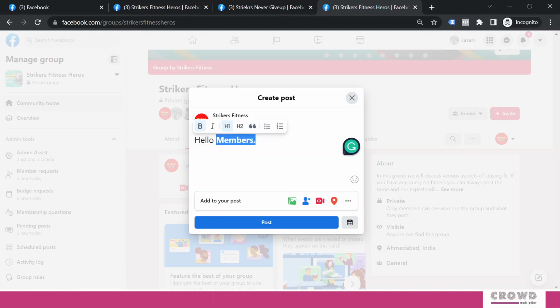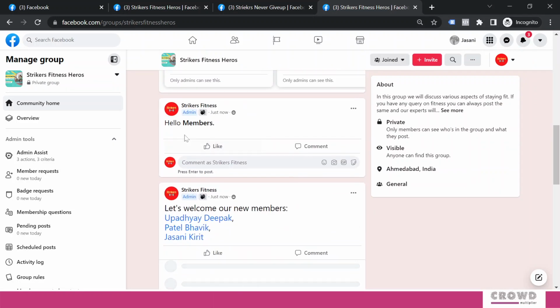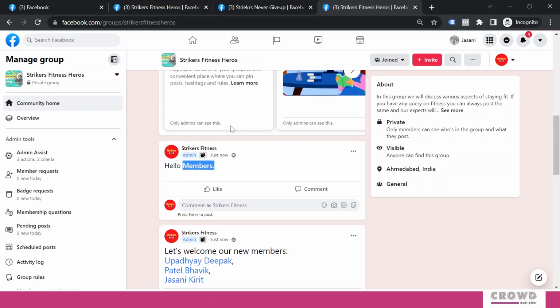Right now I am making it h1 and I am posting. Over here we can see this particular thing written in larger size and in bold. This way we can design our post in a better way. We can define where people should focus out of the entire text.